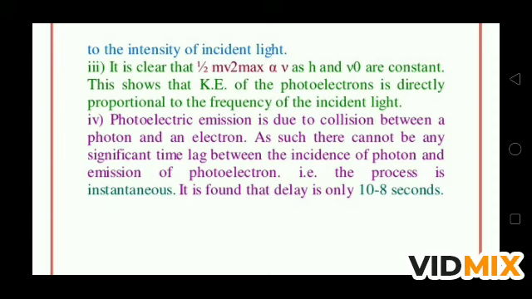And the fourth is, photoelectric emission is due to collision between the photon and electron. As such, there cannot be any significant time lag between the incidence of the photon and emission of the photoelectron. Meaning as soon as the photon hits, the electron will emit immediately if the energy is sufficient to overcome the barrier, meaning the threshold or work function. That is, the process is instantaneous. It is found that the delay is only of 10⁻⁸ second.